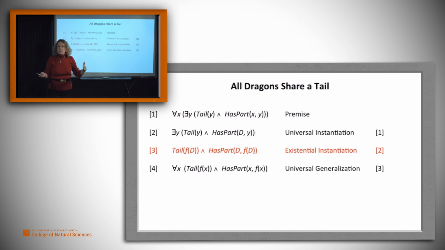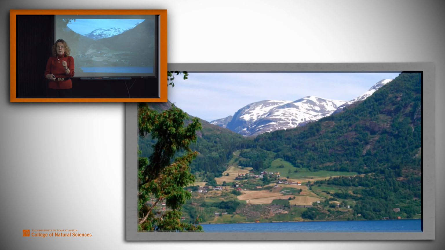And yes, we can generalize to an arbitrary dragon. So we have for all x, there's some tail that's a function of x, and x has it as a part. That's fine. And now, can we do that last step? Can we assert that there's one tail that goes with every dragon? That's what we were able to do last time. Can we do it? And the answer is no, we're stuck. Because what we don't have here is that there is a particular tail. We have that there is a function that produces tails, but not that there exists even one particular tail.